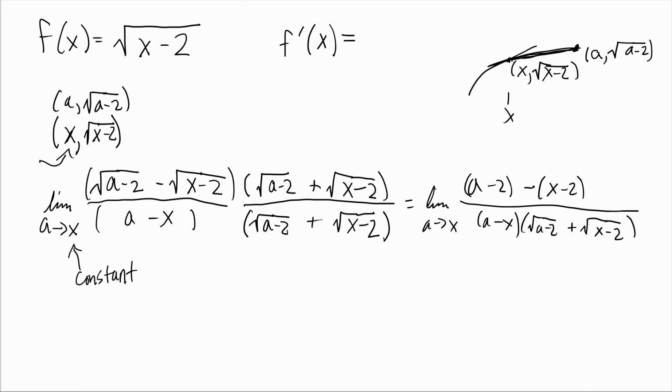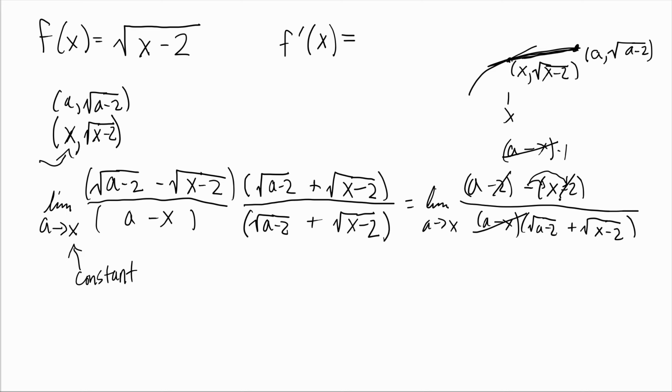Okay, so on the top right here, notice that when we distribute this negative here, negative here, so this is really going to become a positive 2. That negative 2 will cancel, so that'll be nice. And then we'll be left with this a minus x. Wait a minute, so the whole top is a minus x times 1. It's a minus x is a factor of the top. Note, and it's a factor of the bottom, so we can divide top and bottom by quantity a minus x, which is the same as canceling.